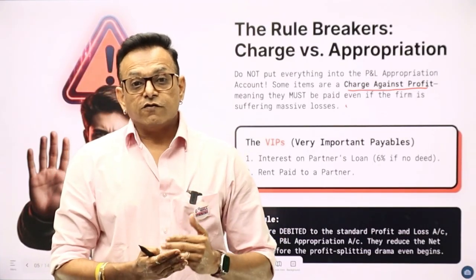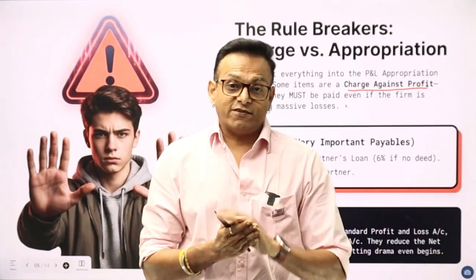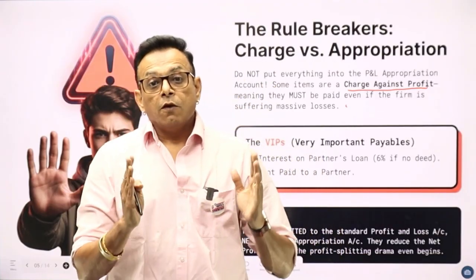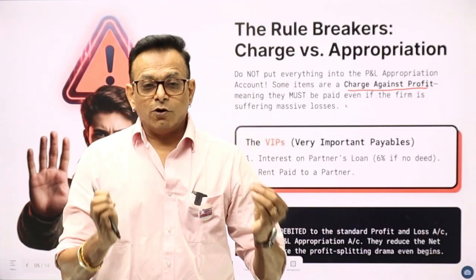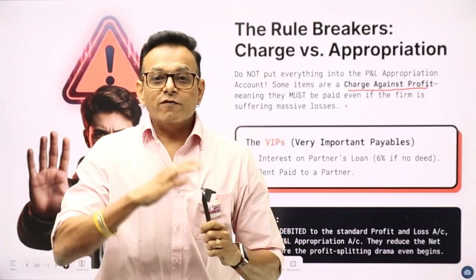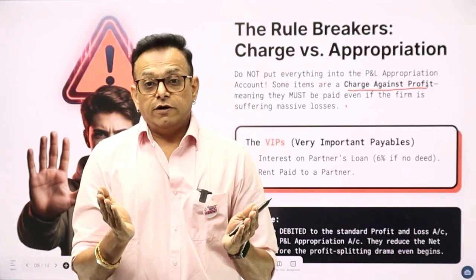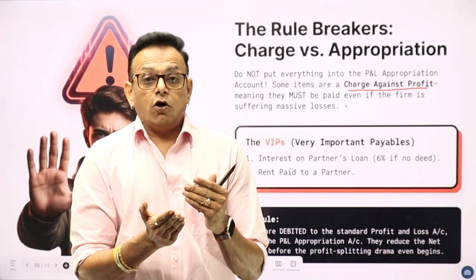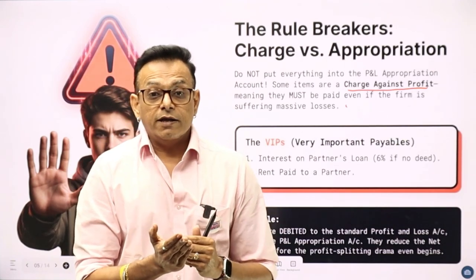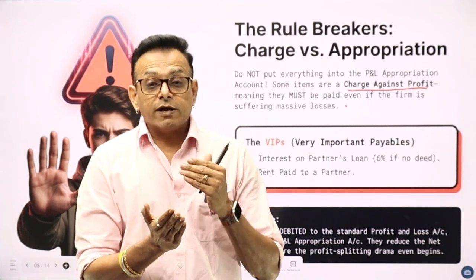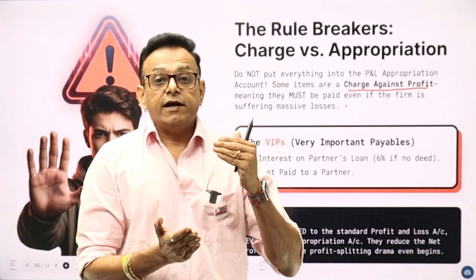In your office, you have to pay salary to the staff. Now, whether your business is making profit or loss, you will have to pay these expenses because they are not bothered whether you are making money or whether you are losing money. They have to get what they rightfully deserve.